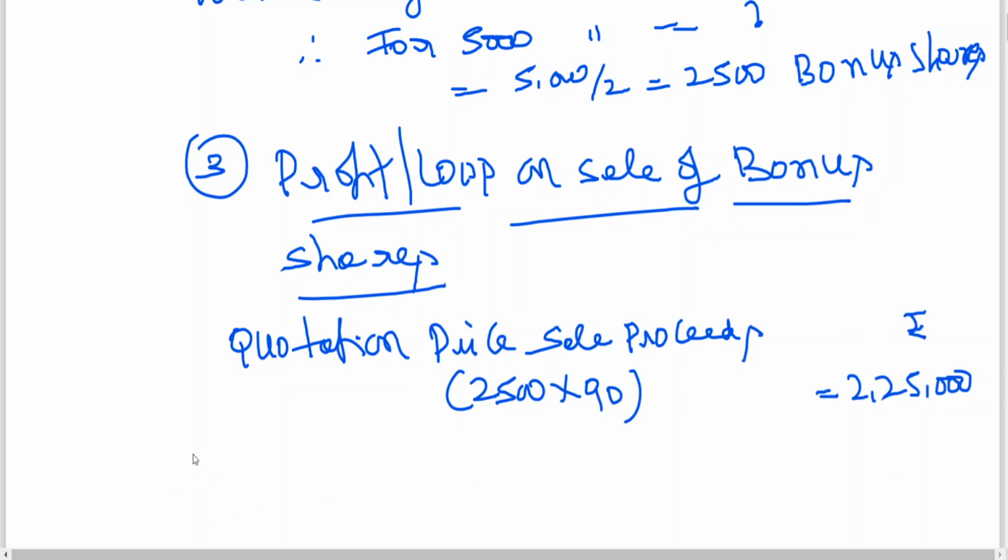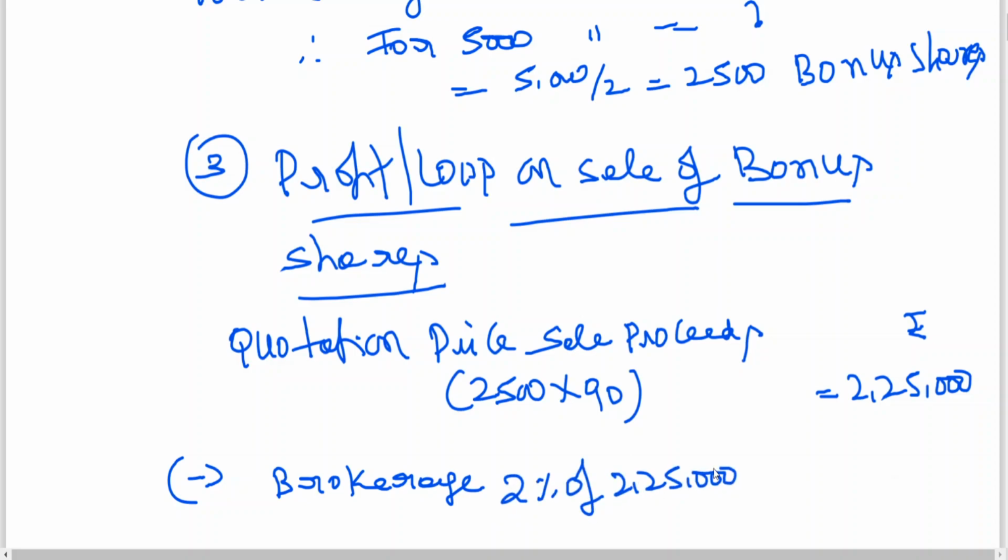Then from this we shall deduct brokerage, 2 percent, coming to 4,500. Brokerage is to be calculated on the quotation price.